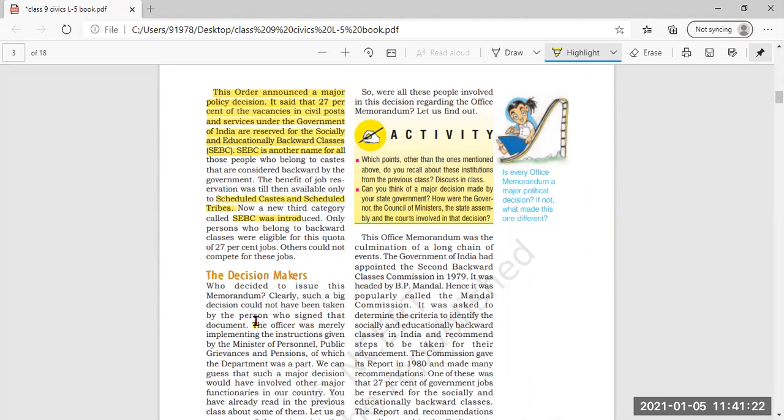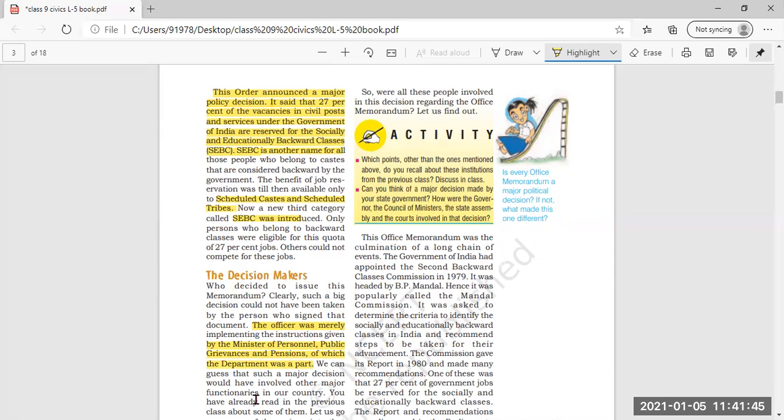In practical form, the instruction was followed by him, and the instructions were given by the Ministry of Personnel, Public Grievances and Pensions, of which the department was a part.